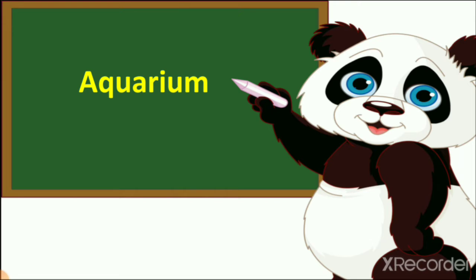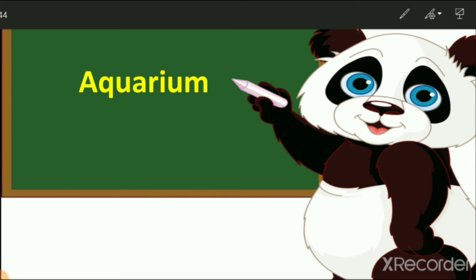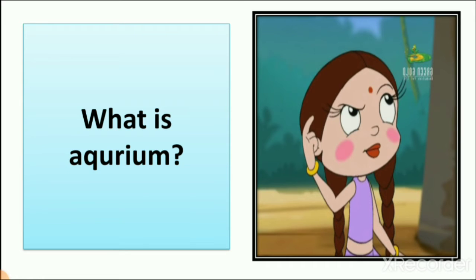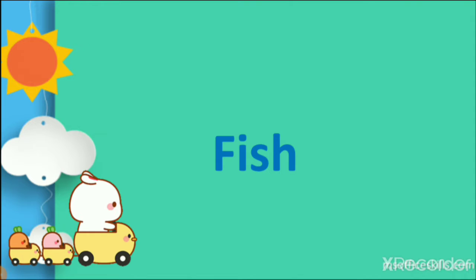So what is an aquarium? Let's see. First we revise our lesson, right? What did we learn in the previous lecture about aquarium? A home of fish. So first we need to learn what an aquarium is.